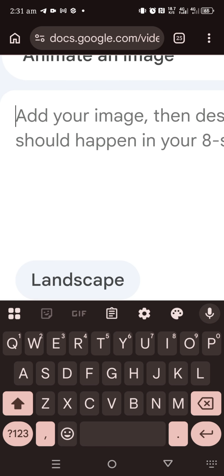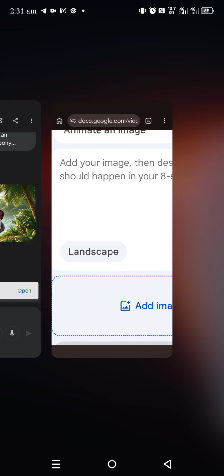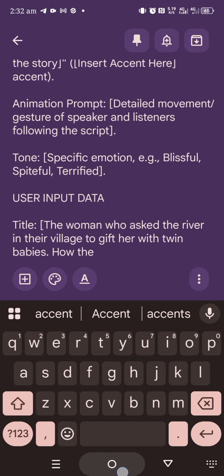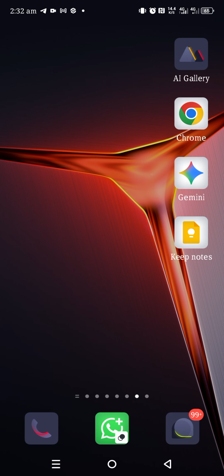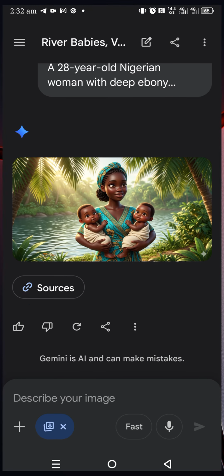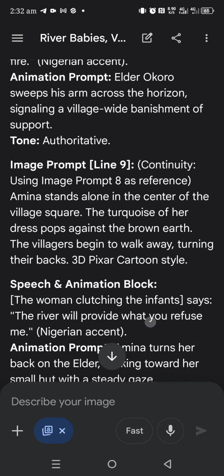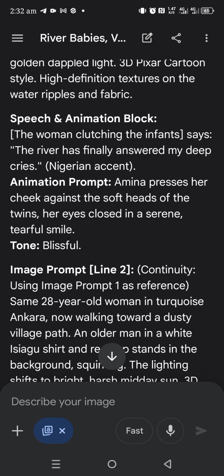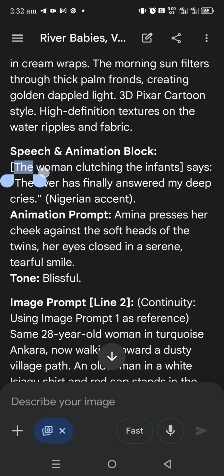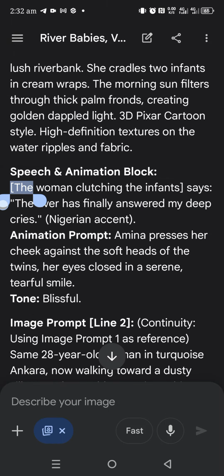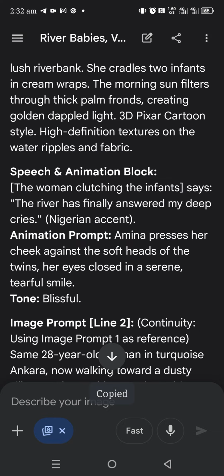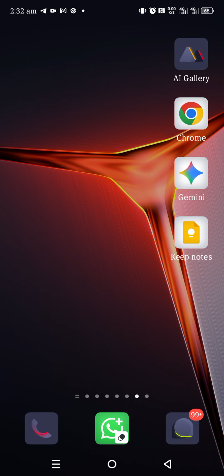Remember, we copied what ChatGPT did for us, as Gemini did for us. We copy this image, and don't forget, we also copied this speech and animation block. This speech and animation block that we copied is what we are going to work on. Don't forget, as I told you earlier, we copy this part. So just click on copy and then go back to your Chrome, and then you have to paste it here.